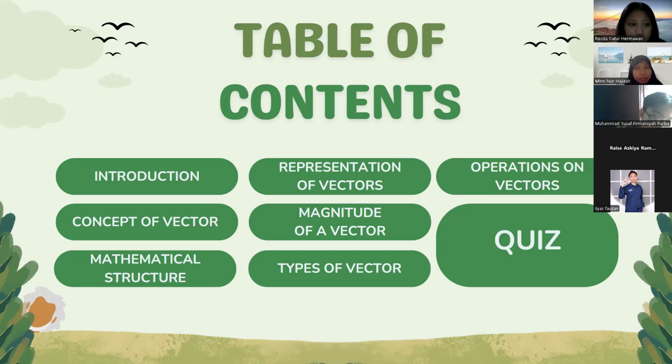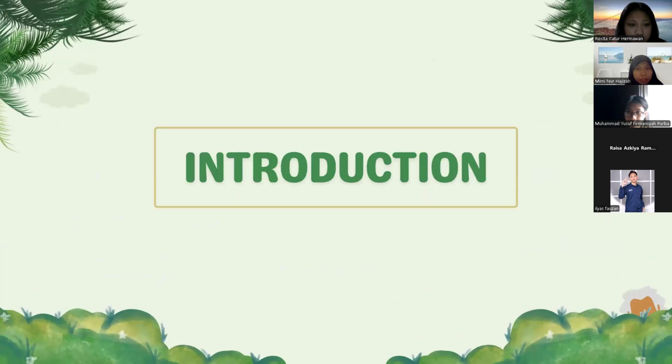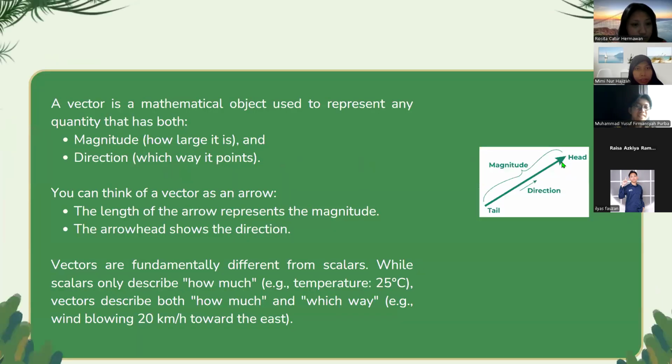And the next sections are magnitude of a vector, types of vectors, operations on vectors, and quiz. Okay, for the first section, introduction.